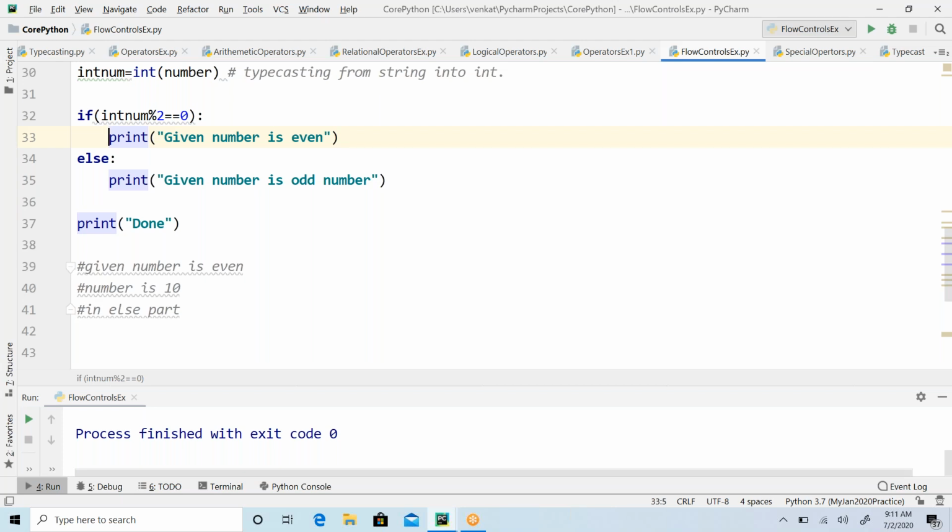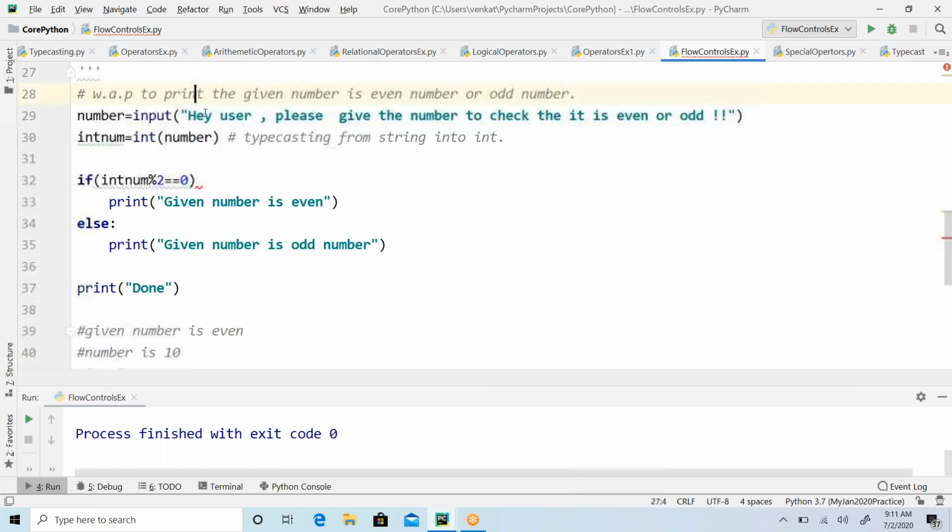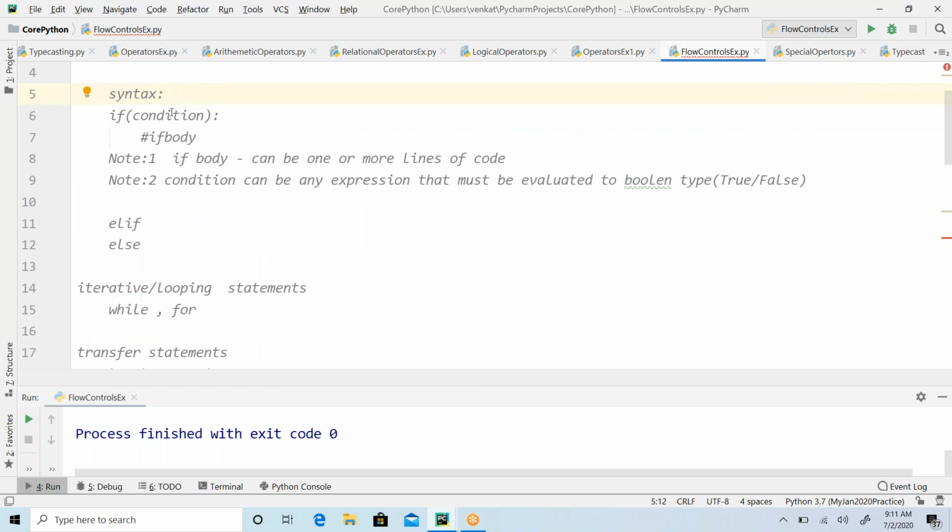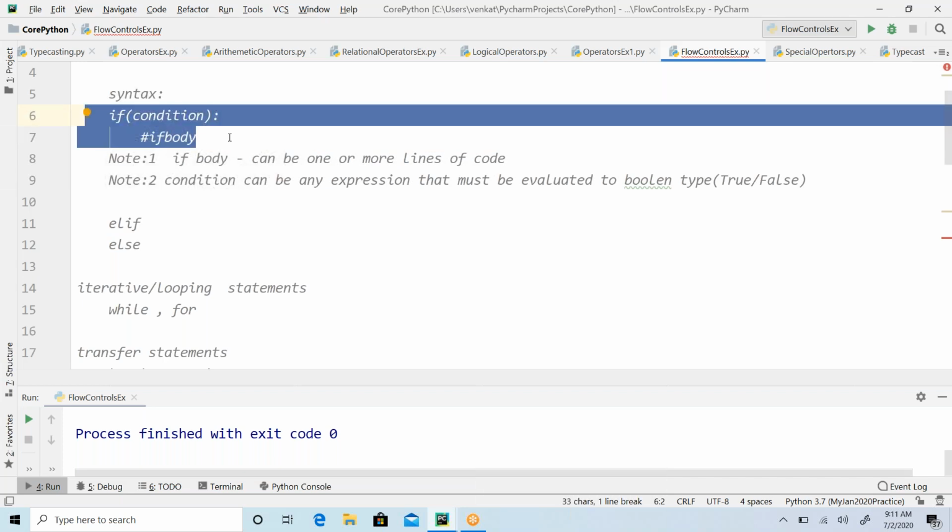I'm not understanding your question; tell me how you want me to write it. If int(number % 2) equals zero, remove the colon, and then print the given number without indentation. Will that work? No, that's the syntax we have to follow. The syntax is: if condition followed by a colon, then the if body with one tab space indentation.